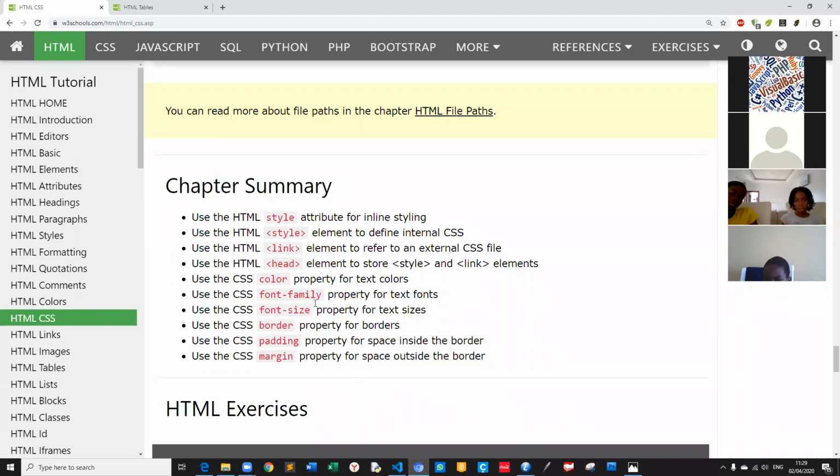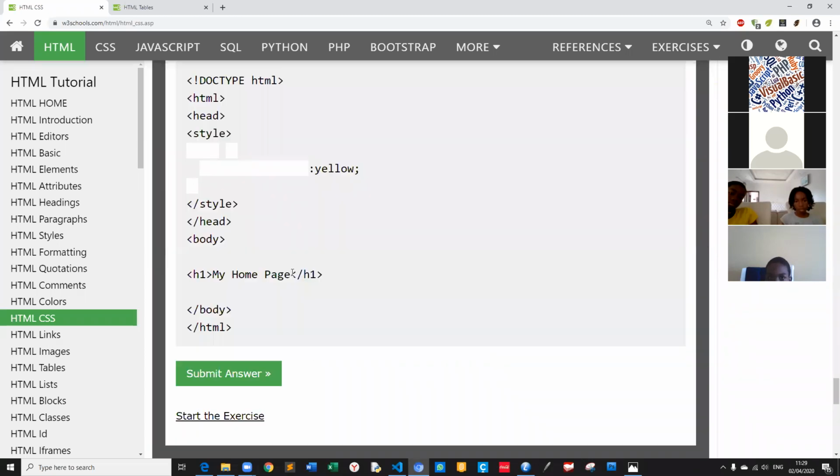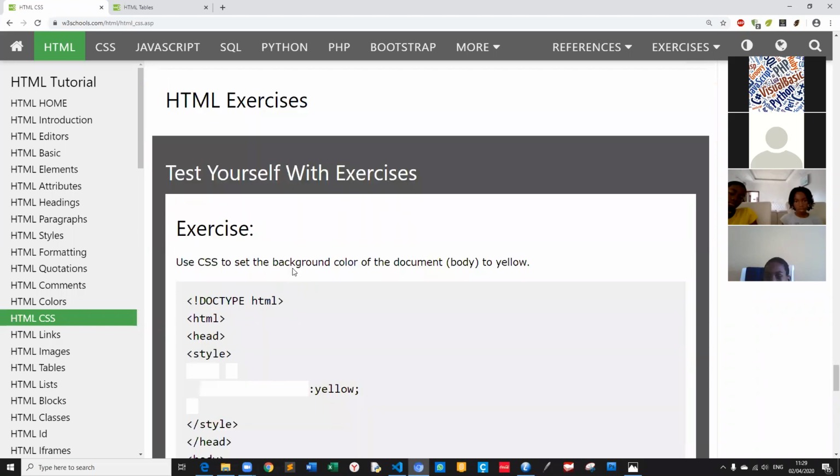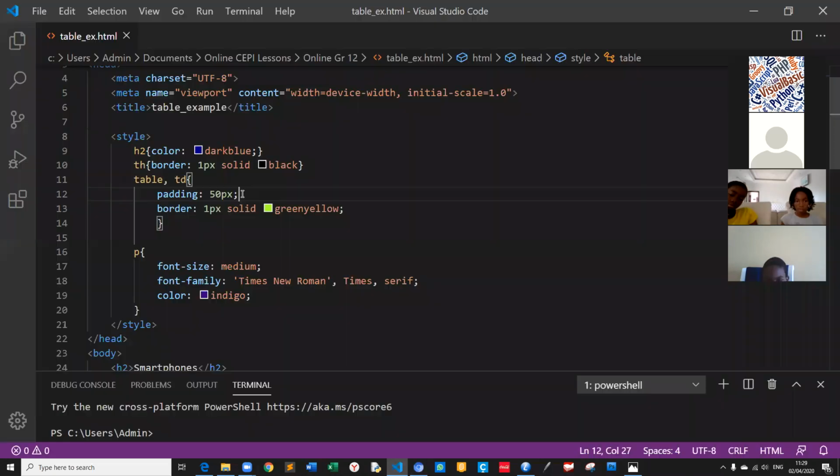And today I will finish my lesson. We started the introduction of CSS, how to use the border, padding, margin, font family, and color. I gave some examples here in our web page. You will practice these exercises at home, and you will improve your own website.